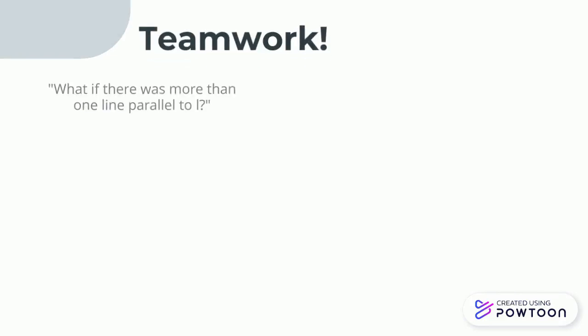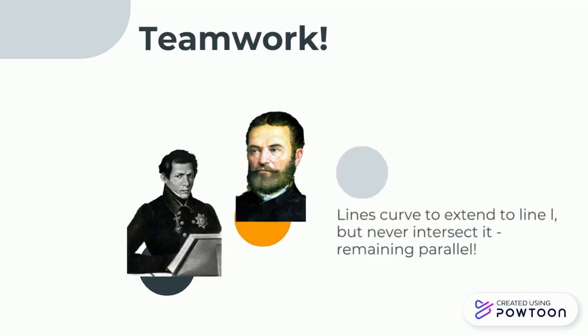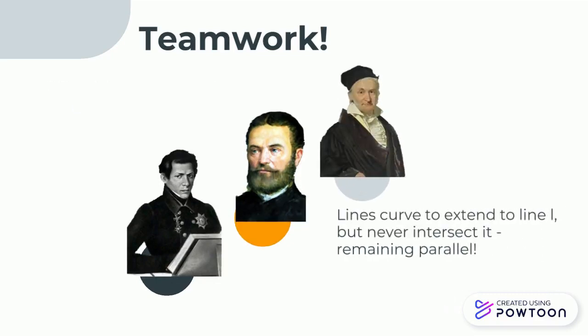Our first form of non-Euclidean geometry was derived from our first question. What if there was more than one line through P parallel to L? Or what if we took Euclid's fifth postulate and negated it? This is where 19th century mathematicians Nikolai Ivanovich Lobachevsky, Janos Bolyai, and Johann Carl Friedrich Gauss come in. They claim that you can indeed negate Euclid's fifth postulate provided you change your perspective.